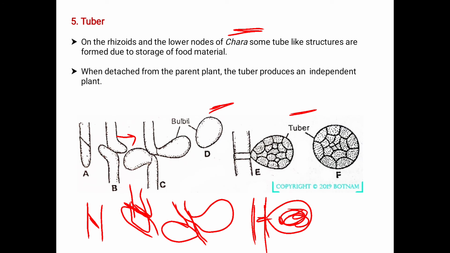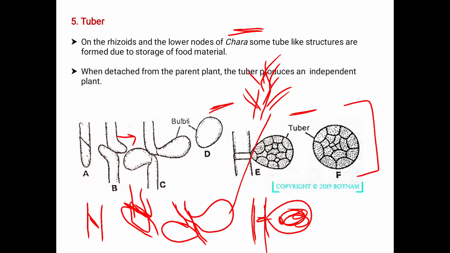When detached from the parent plant, the tuber produces an independent plant. That is, regeneration of the plant takes place. How? See, if it is the plant, example is chara, this is the tuber.